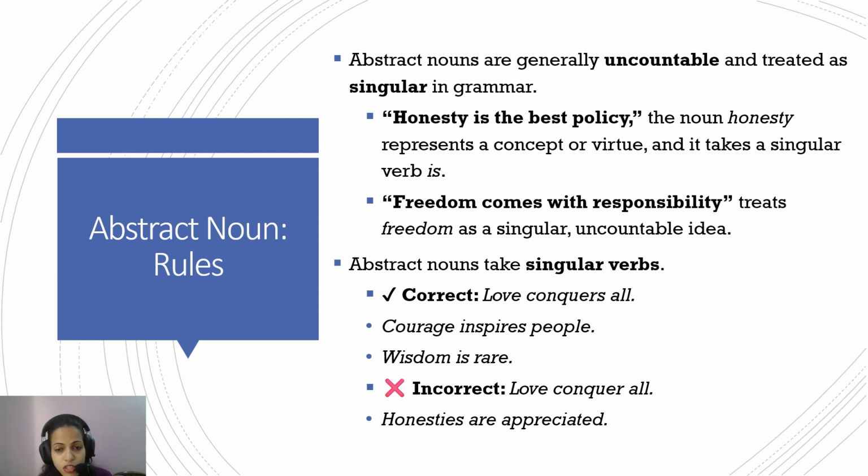"Freedom comes with responsibility." Again, we treat freedom as a singular, uncountable idea, and hence a singular verb follows it. So, for example, "love conquers all" is correct. "Courage inspires people." "Wisdom is rare," and not "wisdom are rare." "Love conquer people" is again wrong. "Honesties are appreciated": there is no such thing as honesties, because honesty, again, abstract nouns are always treated as singular.